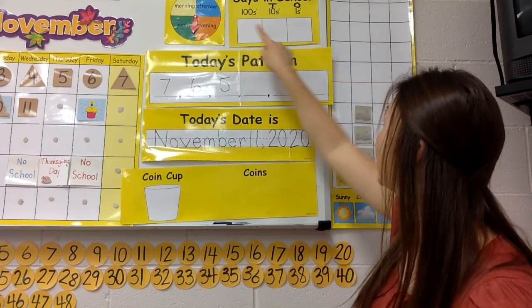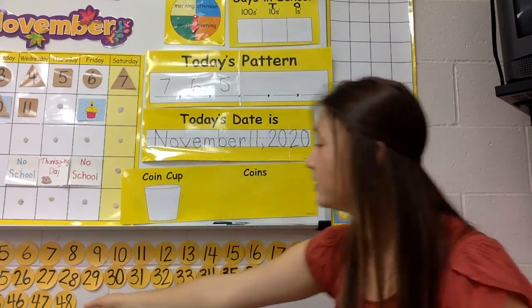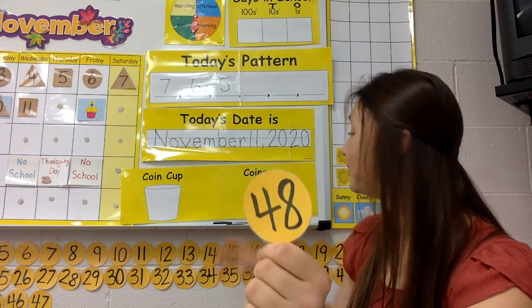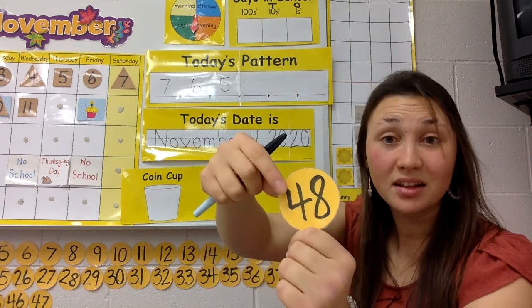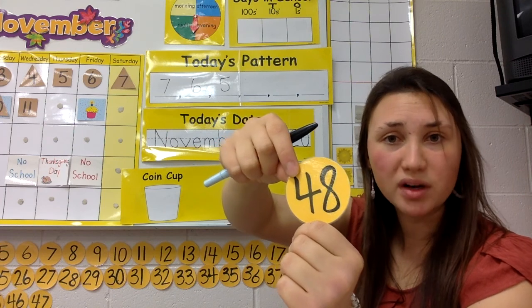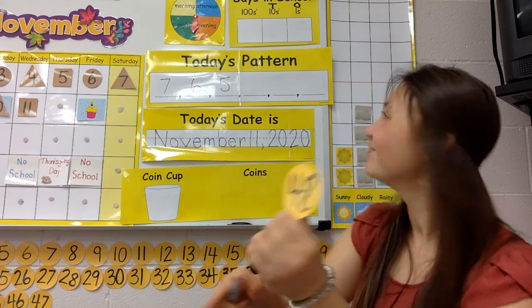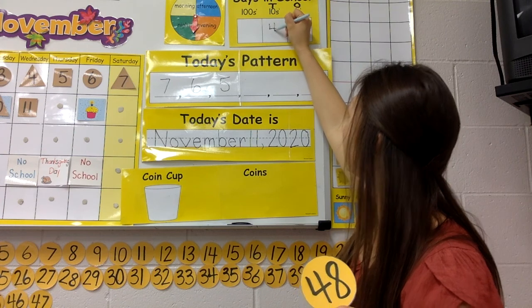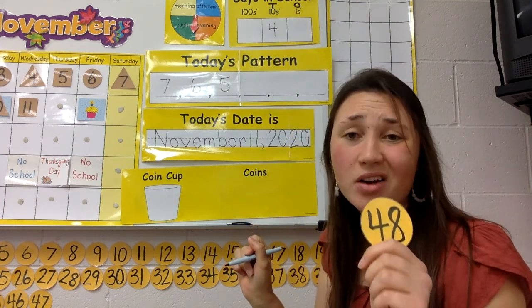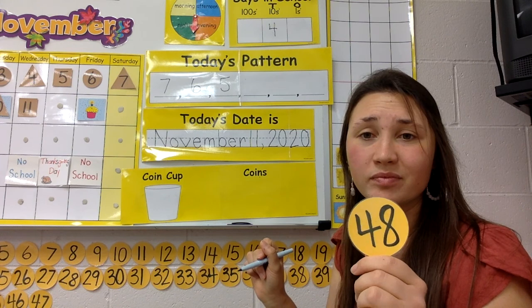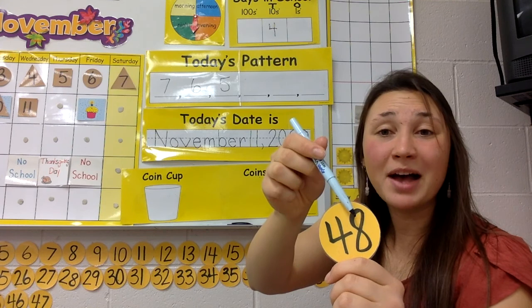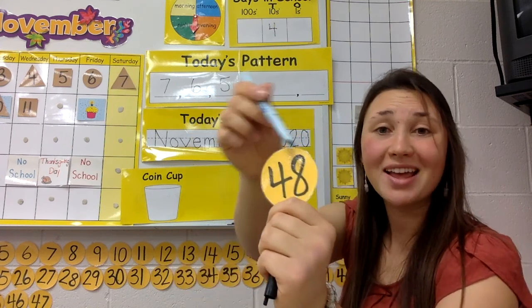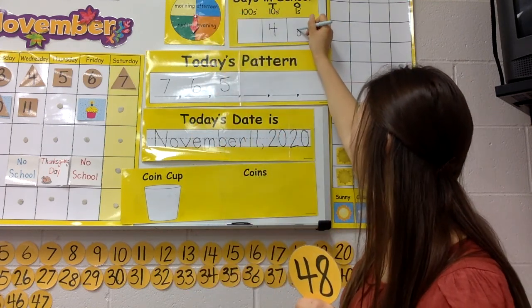Okay, how many tens are there in 48? I'll grab the number so you can see it again. How many tens in 48? Yeah, there are 4, and you can tell because in the tens place, there's a 4. 48. 4. And then how many ones are there in 48? There's 8, right? Because you can look at the 1 spot and see that there's an 8 there. 48. Crazy 8. Okay.